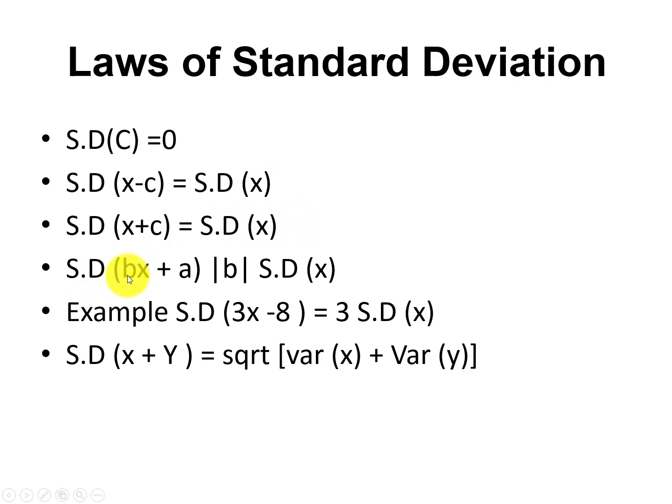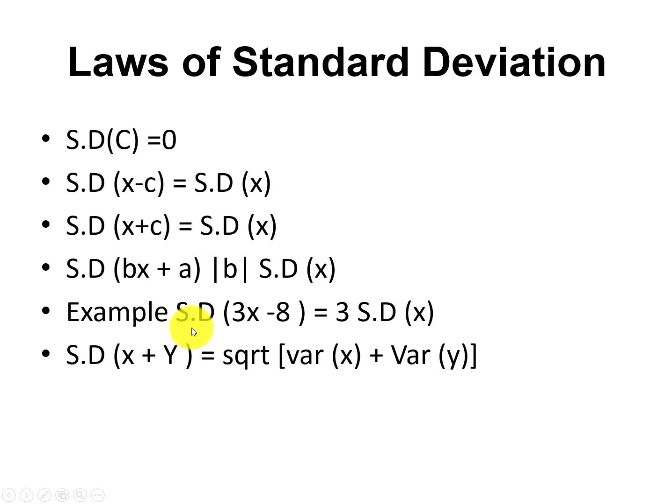Similarly, in this case, for standard deviation, if it was a variance then it would be b square, because when you take the square root, b square becomes the square root. So we will write this in modulus because it will be positive. It will not be negative. This modulus will make a negative value positive. So it is modulus of b times the standard deviation of x, and the constant part will be 0.